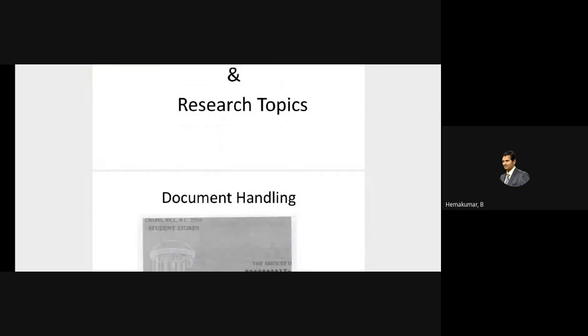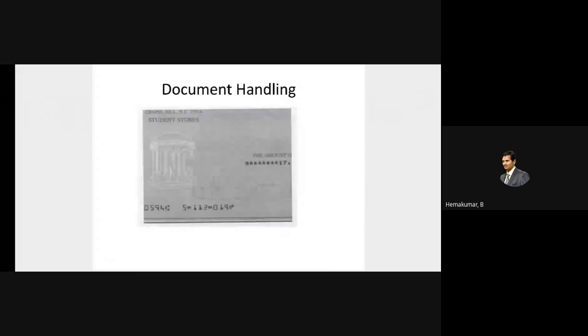So we have ample research topics and scope in the case of image processing. In the case of document handling, you would have already known about fake notes, and detecting fake notes and fake documents.